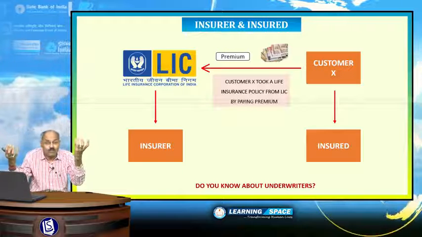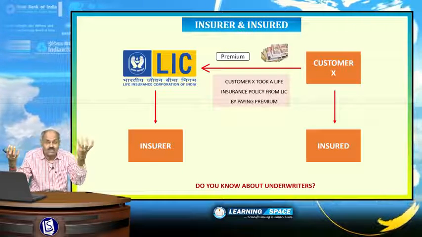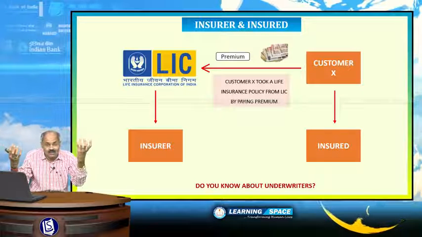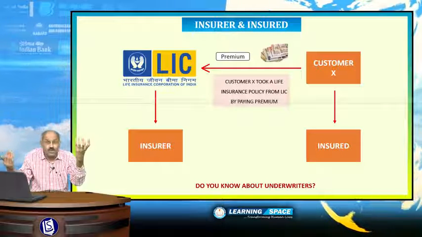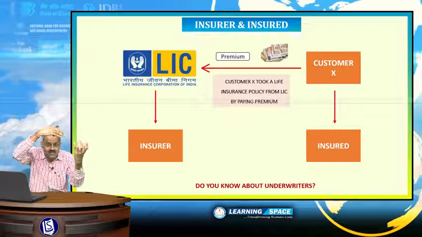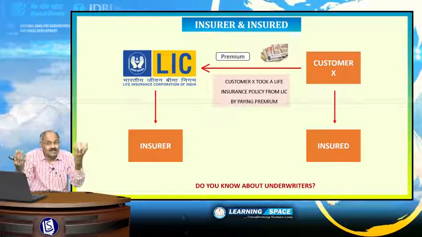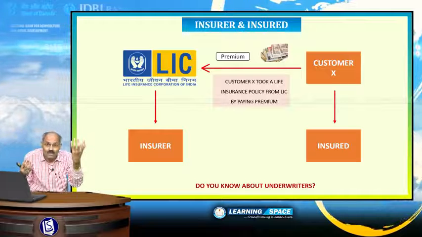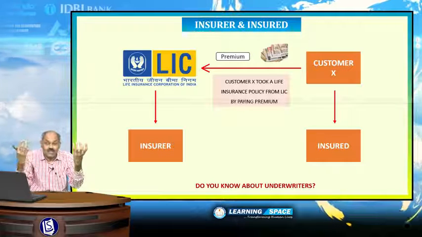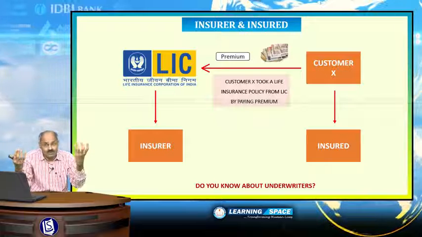If something happens to you, Life Insurance Corporation of India will pay the money. For that, you will pay premium as per the agreed terms and conditions. And in this case, Life Insurance Corporation of India is the insurer and the customer is the insured.